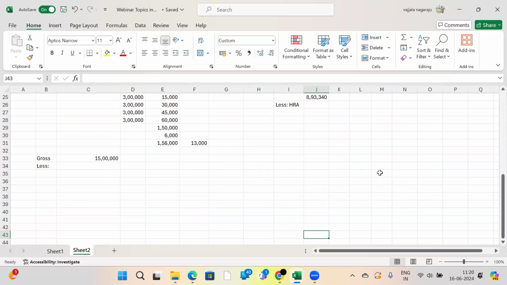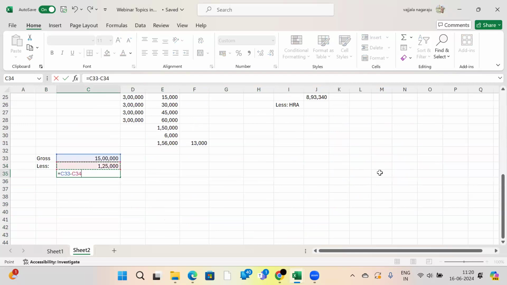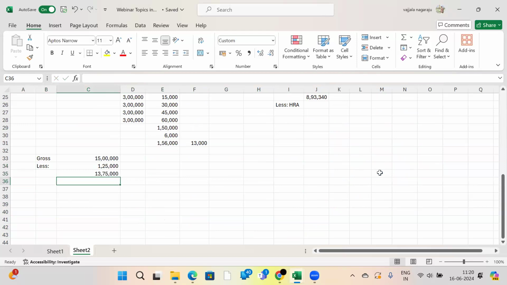See, in this situation, suppose this madam has HRA deduction, suppose 1,25,000 rupees, for example, because we don't have any documents with me to calculate that, above section 10 subsection 13A. She will get 13,75,000. Then again, she will get standard deduction 50,000 plus professional tax deduction under old tax regime 2,400. So what is the taxable salary again? 13,22,600.